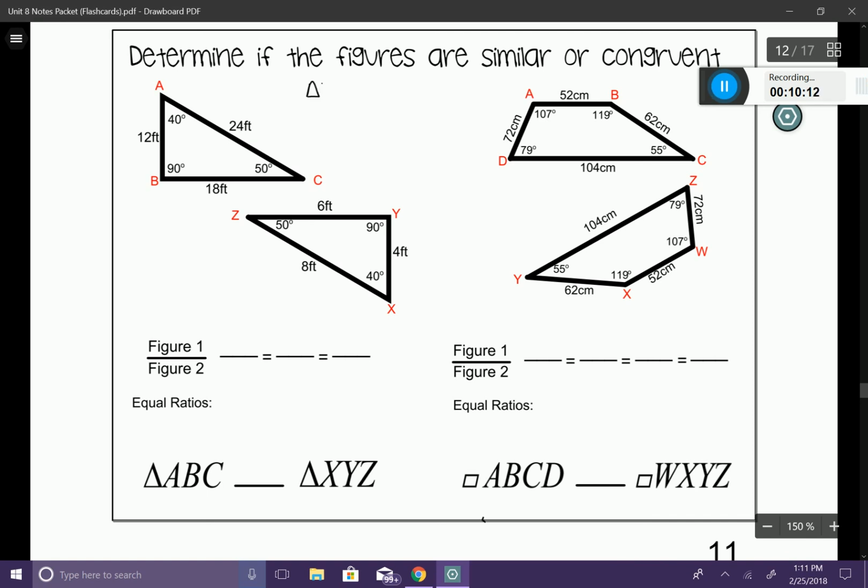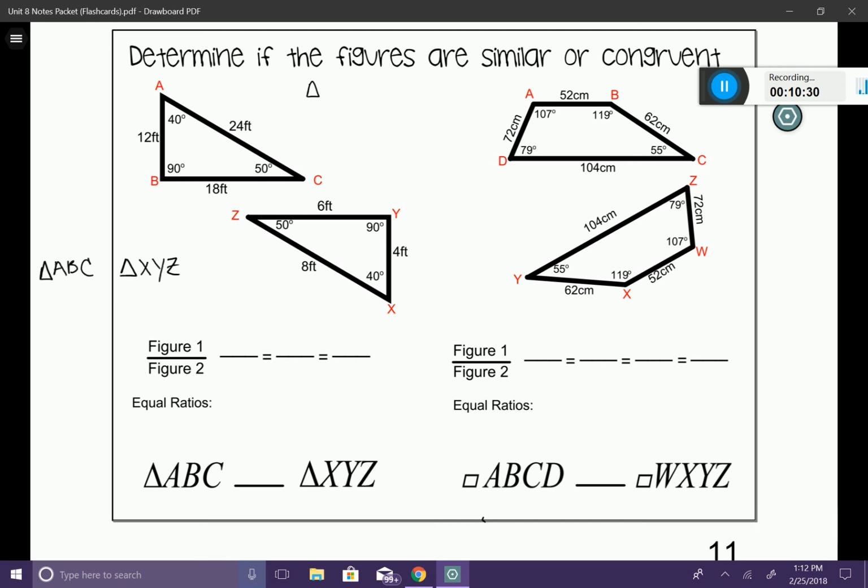Triangle, let me write it down here. Triangle ABC and triangle, let's see, you can see that it's flipped over. So you actually have to rewrite it as XYZ. We want to see if these two are congruent. So we know that the angle measures have to be equal. So we go ahead and check those, and they are. So now let's check the side lengths. Are the side lengths equal to one another?